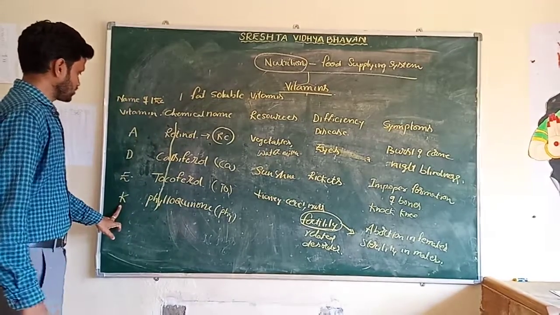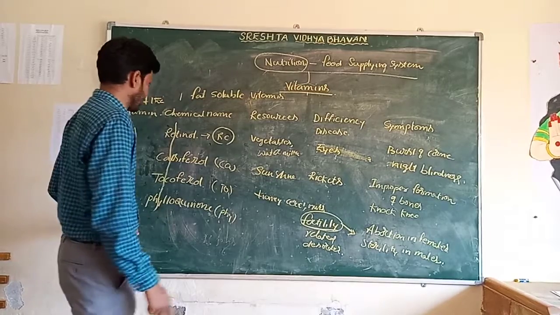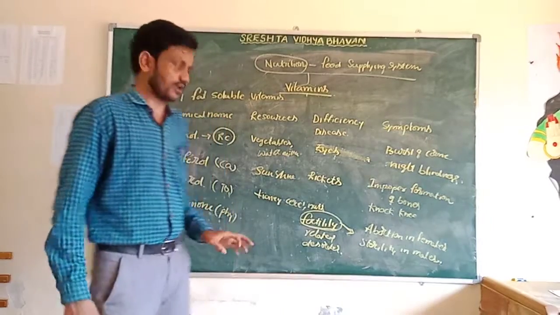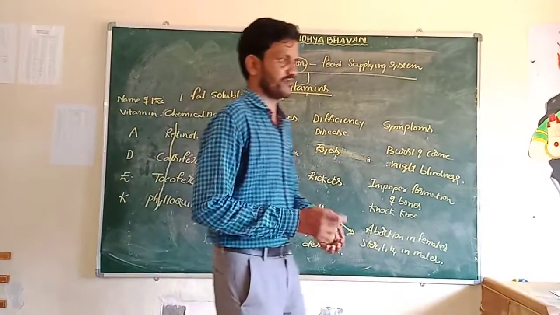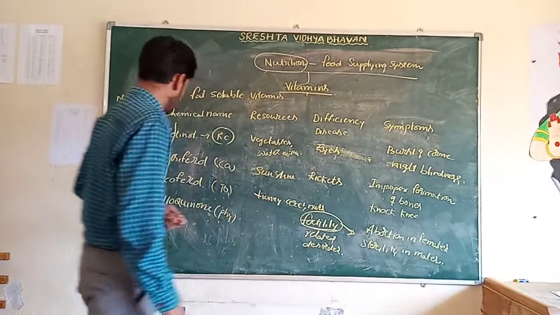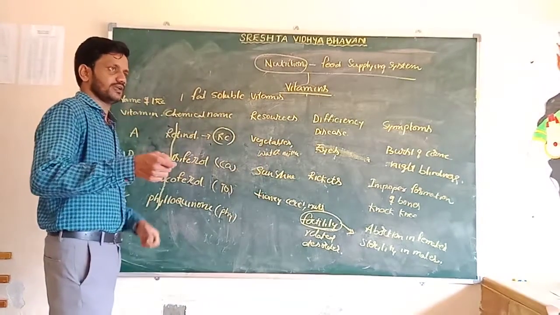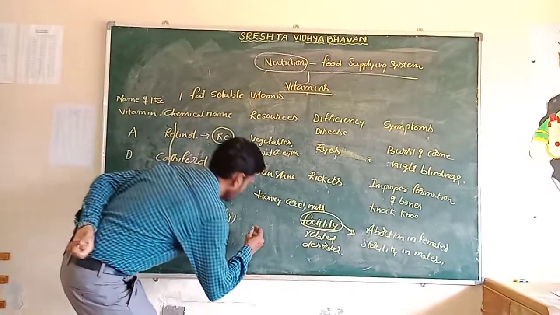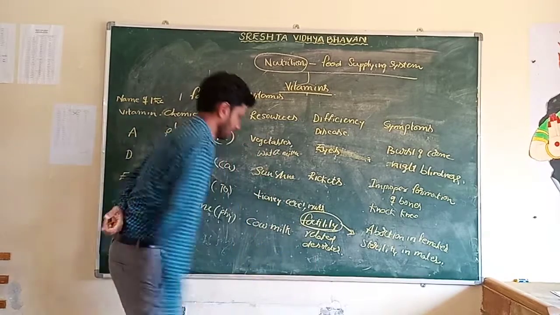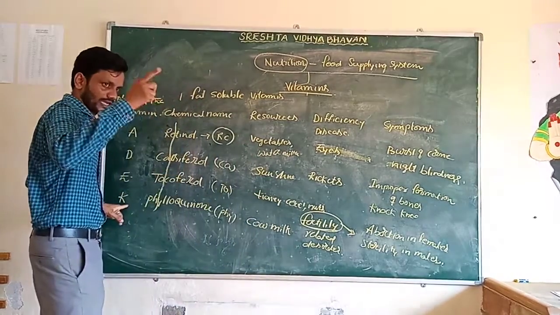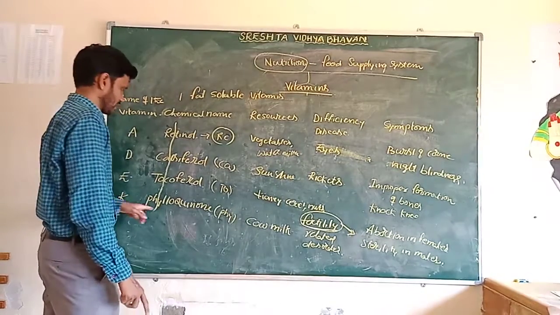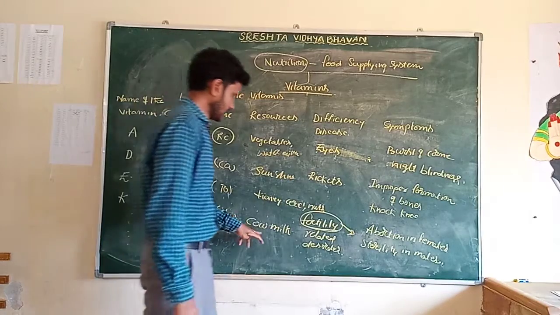Next one is vitamin K. The chemical name of vitamin K is phylloquinone. The source of vitamin K is mostly cow milk. This vitamin present in cow milk is vitamin K, phylloquinone.